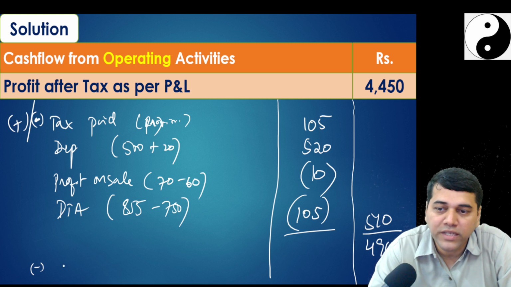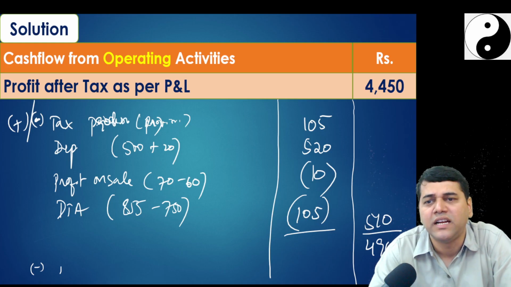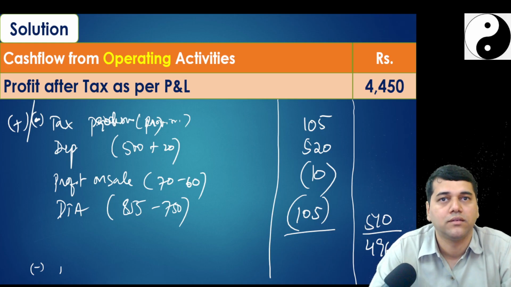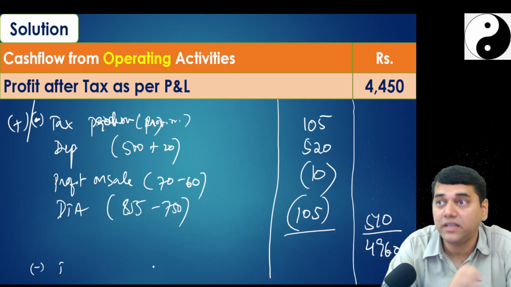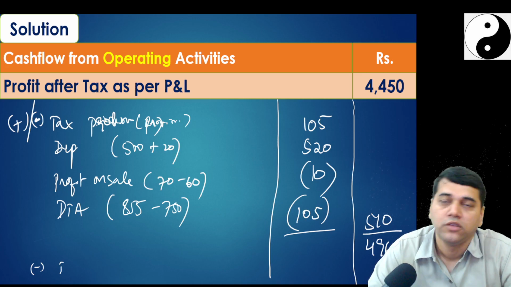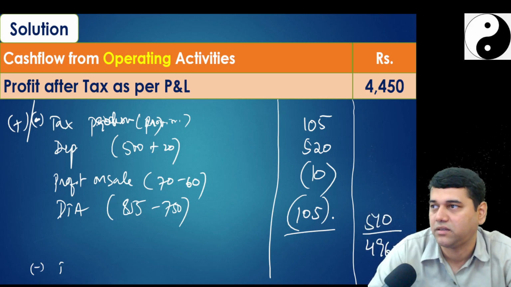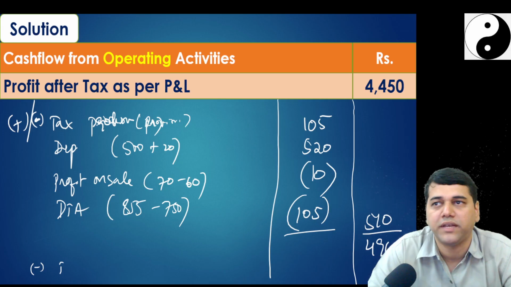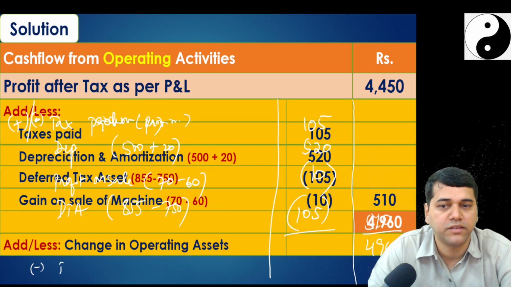So what you do is tax paid. Here, tax provision, for simplicity's sake: tax provision add back, tax paid deduct, so that we are very clear in our format what we are supposed to do. Since in the balance sheet I am not able to find 105, maybe it must have got clubbed there. I make an assumption that this is paid. So clear? First part is clear.